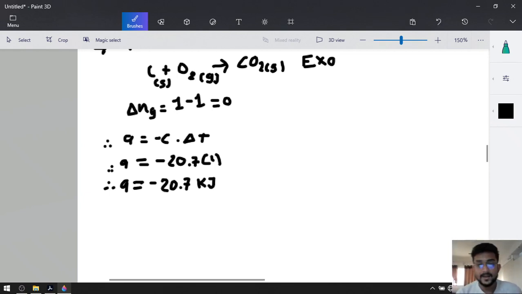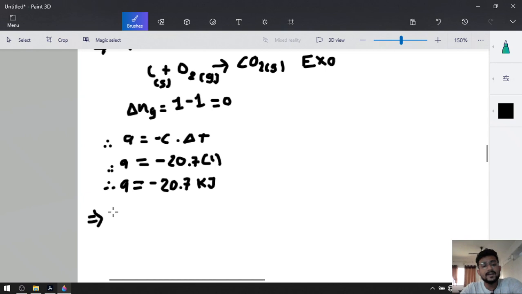Okay. Now remember that whenever you are calculating enthalpy or the internal energy, it will be a molar value. This value is a simple value, it is not a molar value. So we will need the molar heat. For that we are going to use cross multiplication.